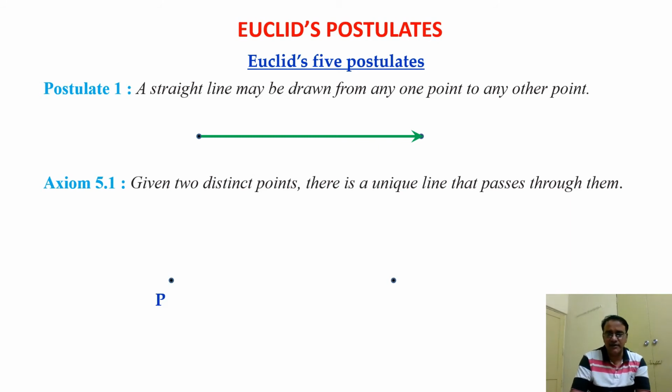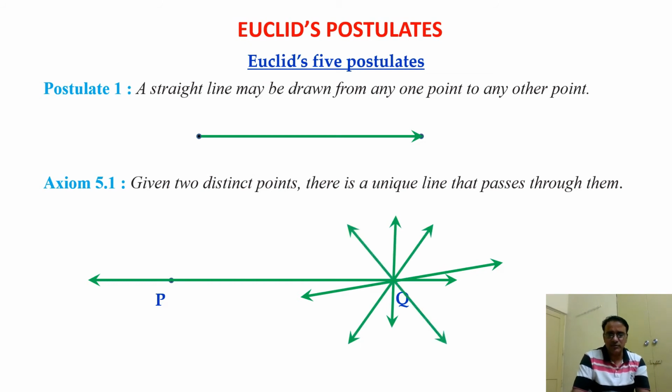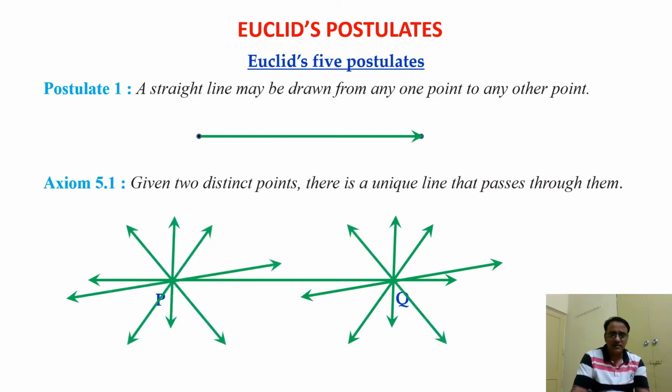This is one point and this is the other point. Let us see. I'm going to draw all possible lines. So this is the one line which passes through these two points. Now I am going to draw one line which passes through Q but not through P. So I am drawing so many lines. Now through P also I am going to draw the lines.